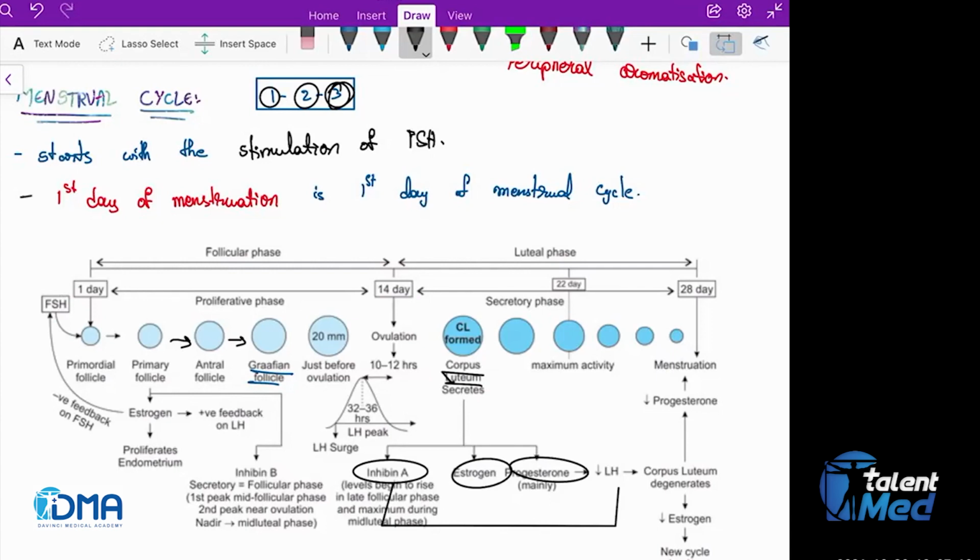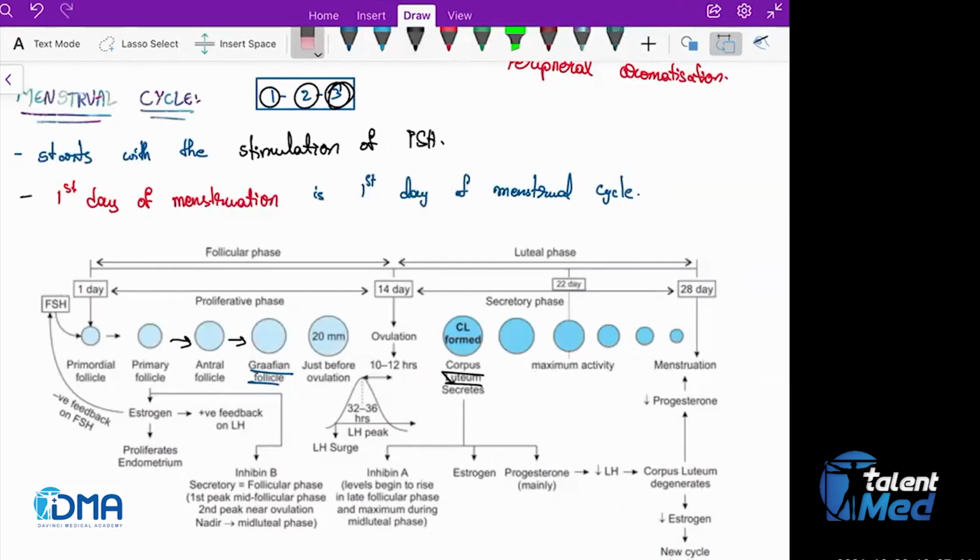LH is under the negative influence of which hormones? Inhibin A, progesterone, and estrogen. So the estrogen, which is giving positive feedback to the LH in the follicular phase, in the luteal phase is giving negative feedback. But the main action is due to the progesterone.